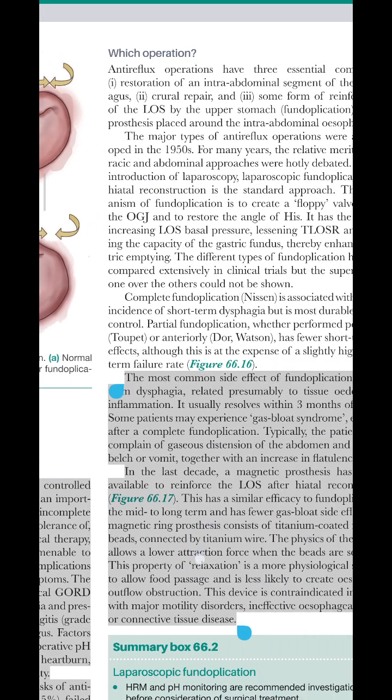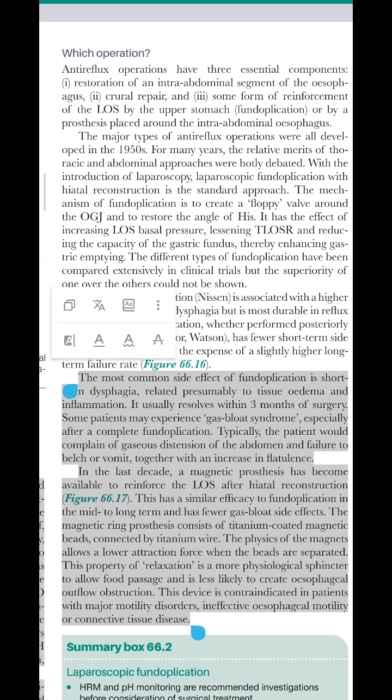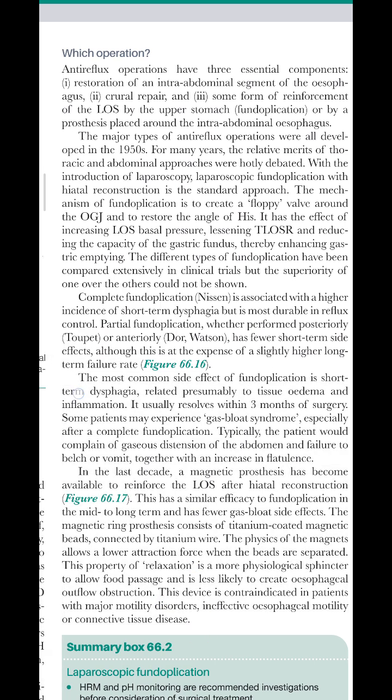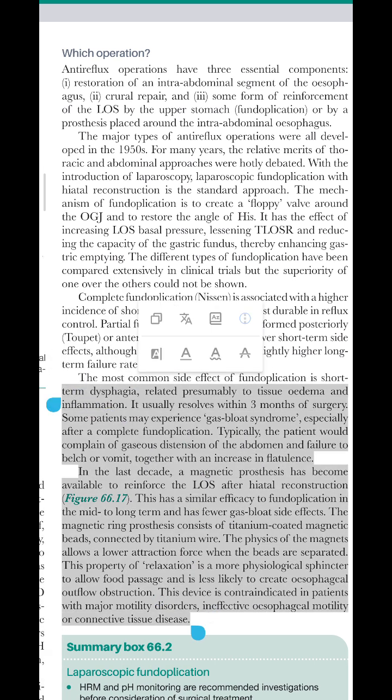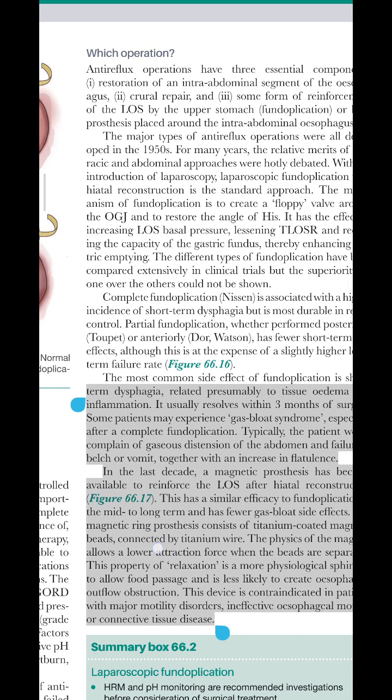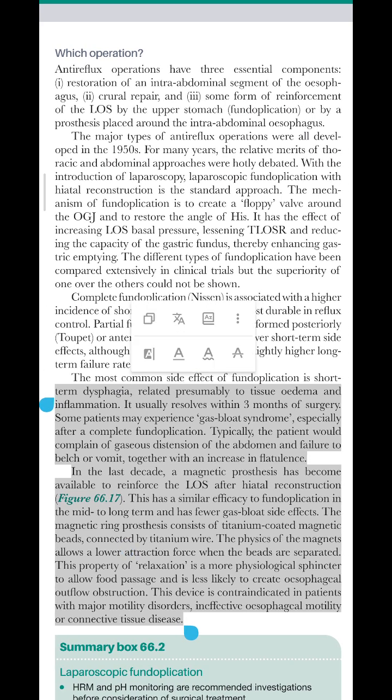The most common side effect of fundoplication is short-term dysphagia, related presumably to tissue edema and inflammation. It usually resolves within 3 months of surgery. Some patients may experience gas bloat syndrome, especially after complete fundoplication. Typically, the patient would complain of gaseous distension of the abdomen and failure to belch or vomit, together with an